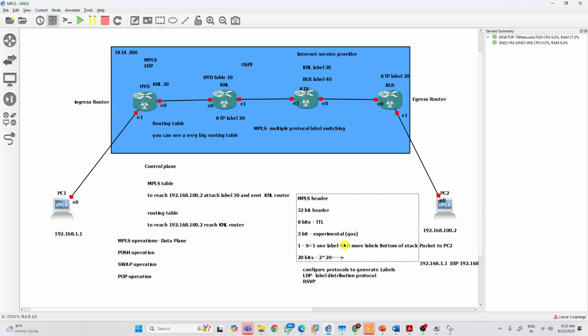And this is the labels, right? These labels are generated, but we also have reserved labels, like implicit null. I will discuss it tomorrow; I don't want to confuse you now. Just as we have reserved ports, in MPLS, LDP or whatever it is, we have reserved labels. Tomorrow I will discuss them one by one.